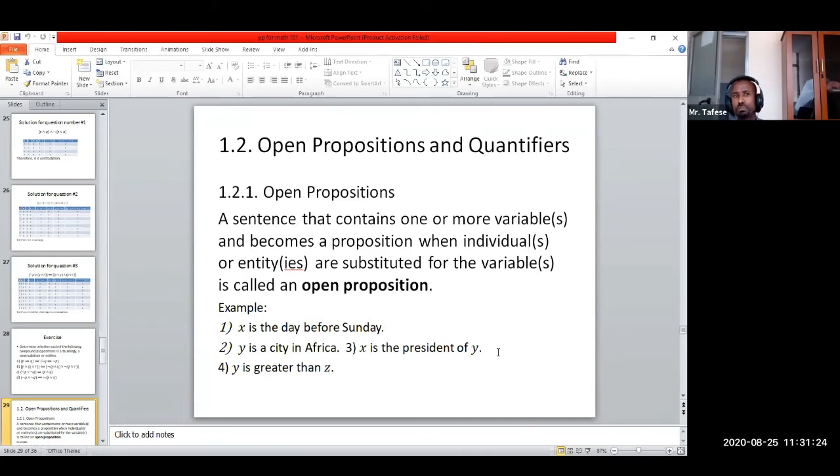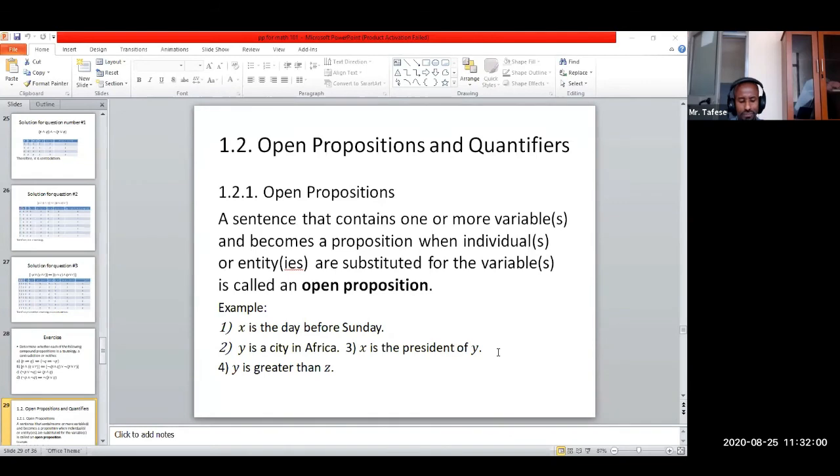So we said propositions are sentences that are assigned their truth value, either true or false, but not both at the same time. In the case of open propositions, there may be one variable or more than one variable, and the sentence becomes a proposition when individuals are substituted for the variables.